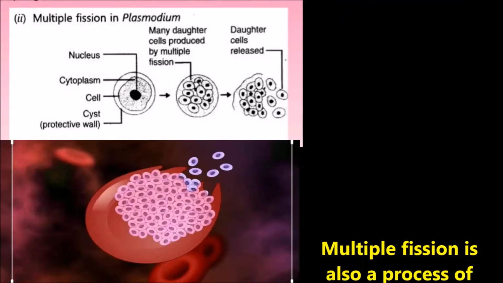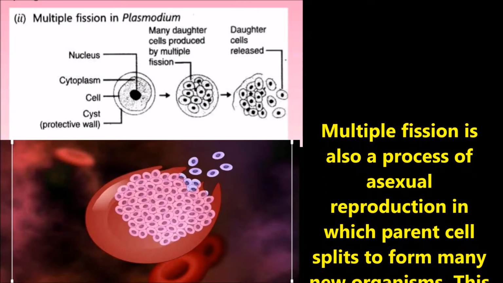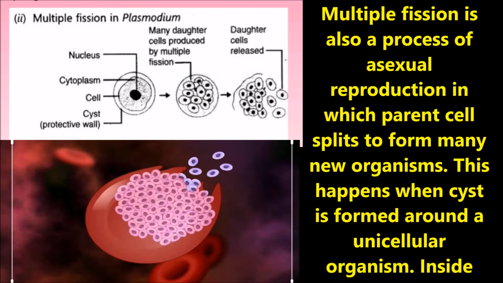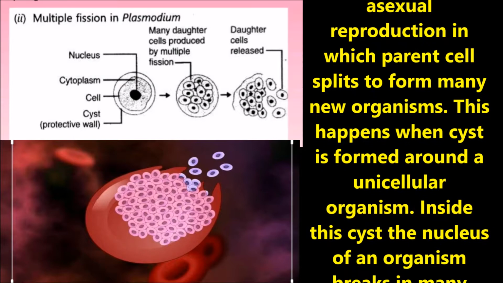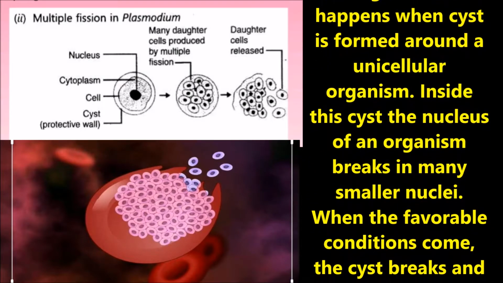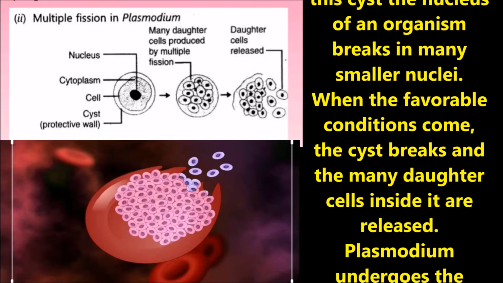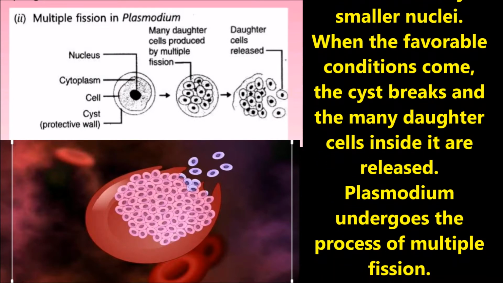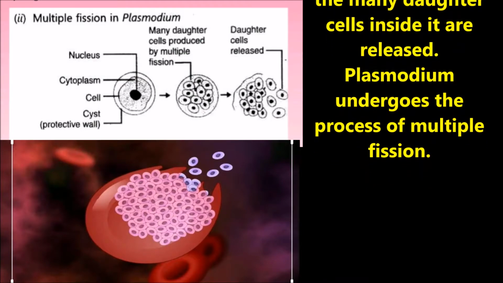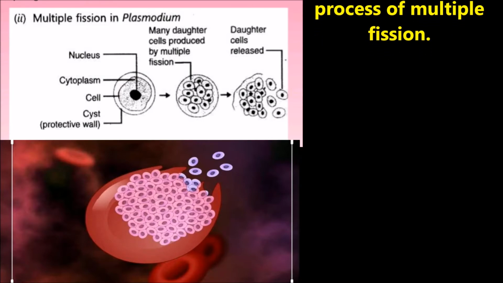Let us discuss multiple fission. Multiple fission is also a process of asexual reproduction in which the parent cell splits to form many new organisms. This happens when a cyst is formed around a unicellular organism. Inside this cyst, the nucleus of the organism breaks into many smaller nuclei. When favorable conditions come, the cyst breaks and the many daughter cells inside are released and form new individuals. Plasmodium is an example of multiple fission.